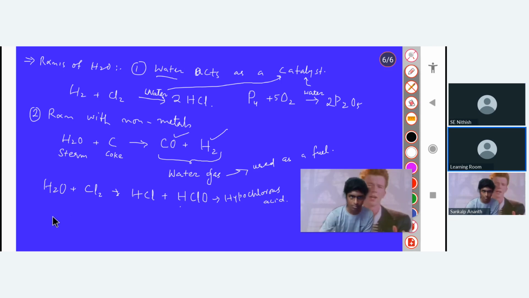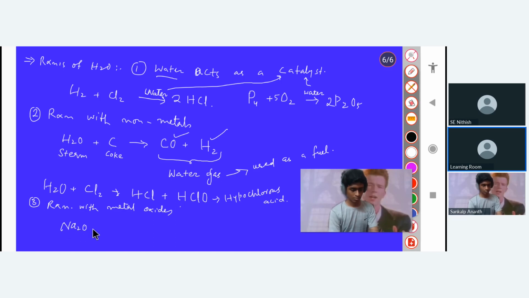Let us see the reaction with metal oxides. For example, if I take sodium oxide, Na2O, and react it with water, what will be the product? This is a very easy reaction. The product will be NaOH, that is a base. Can you balance it? Now if I write potassium oxide, the product will be potassium hydroxide. So you can also balance it like this. Just write it.